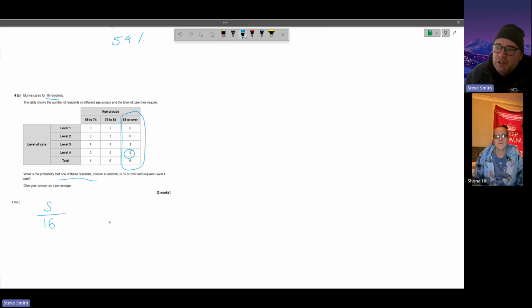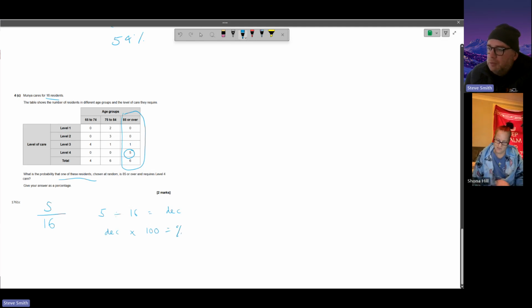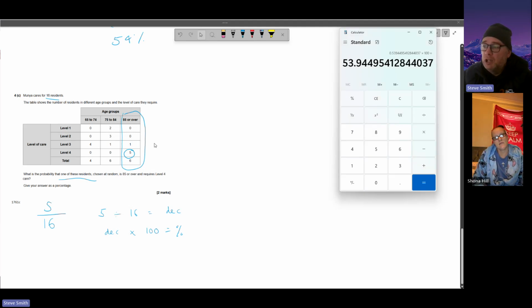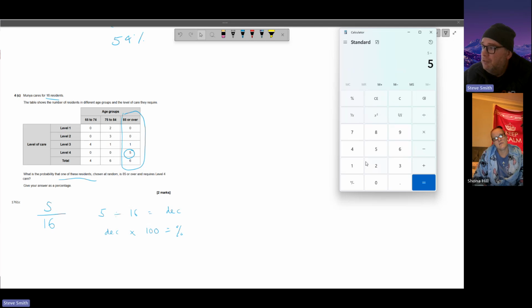We've got our fraction, so that's the easy part. We're going to go our fraction top divided by bottom, which gives us our decimal. And then our decimal times by 100 equals our percentage. I don't know why I've written percentage straight away. Equals our percentage. And that's your answer. And that's why it's worth 2 marks. We're identifying what needs to be done, creating a fraction from it.